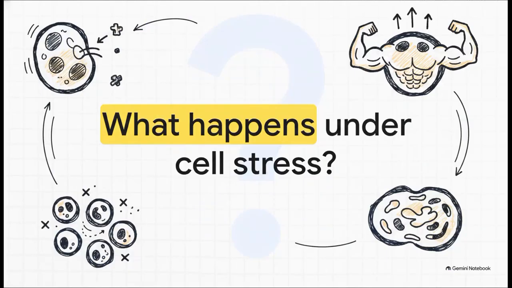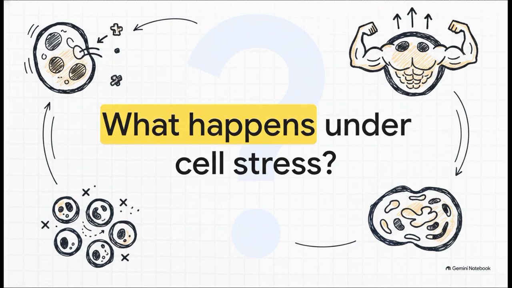So, the fundamental problem every single cell faces is that its environment is, well, never perfectly stable. Whether it's a lack of nutrients, a sudden surge of hormones, a physical injury, or just a changing mechanical workload, cells are constantly bombarded by environmental shifts. And to maintain homeostasis, basically to keep the peace, they absolutely need a survival strategy. So I really want you to think about this fundamental question. What actually happens when a cell is placed under stress?